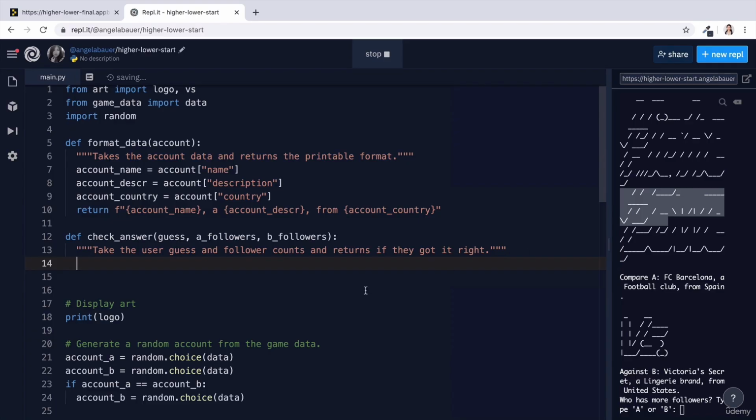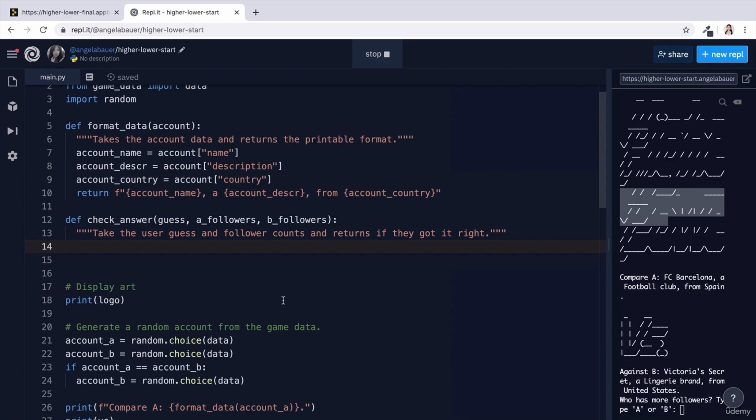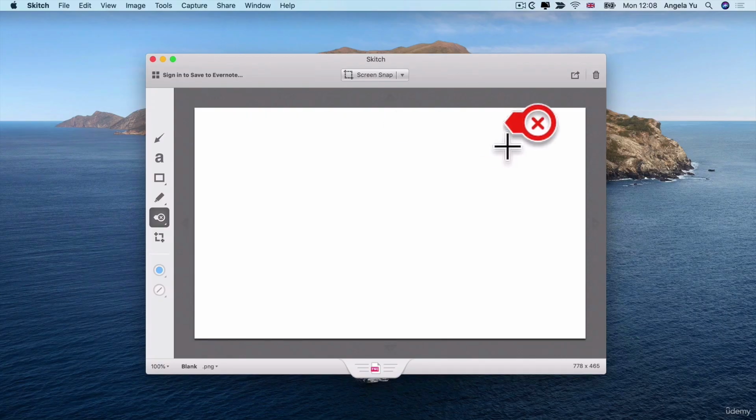So how might we write this? Because the logic is actually a little bit difficult. We need to check which account has more followers, and then we need to check if the user actually got it right. So it's almost a two-step process. And I think in these cases, it's really worth sketching it out. You can use a pen and a piece of paper. I'm just using Sketch right here so I can show it to you more easily.